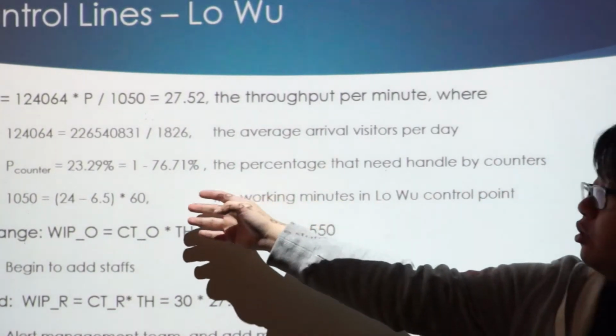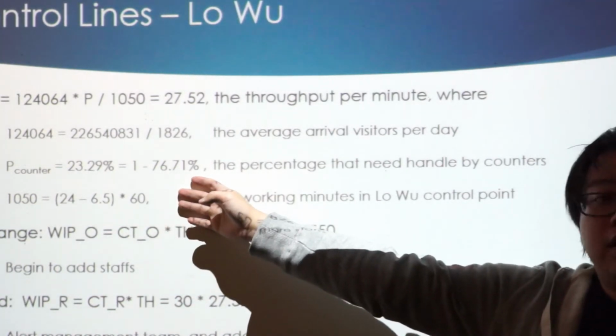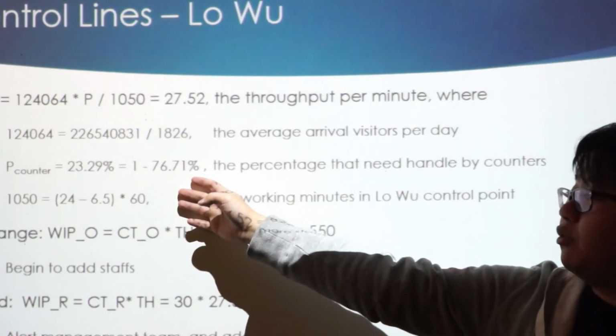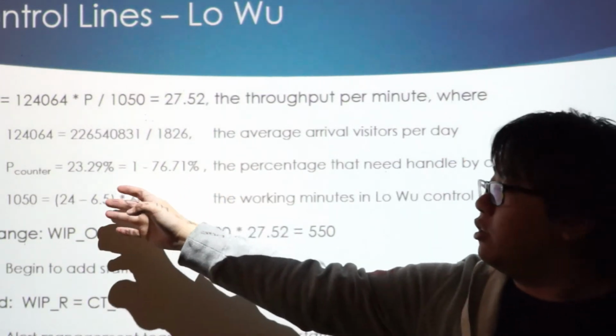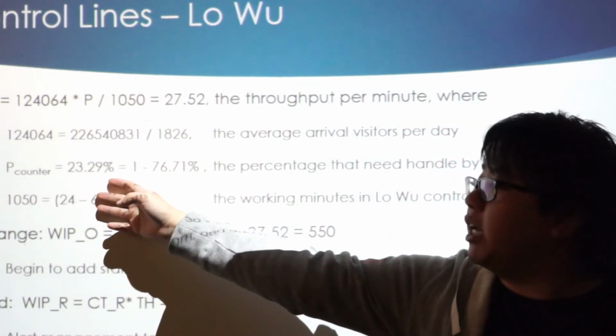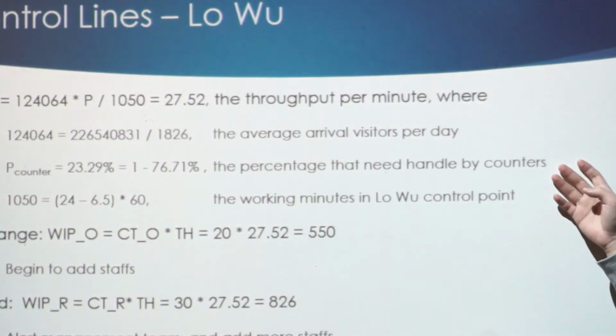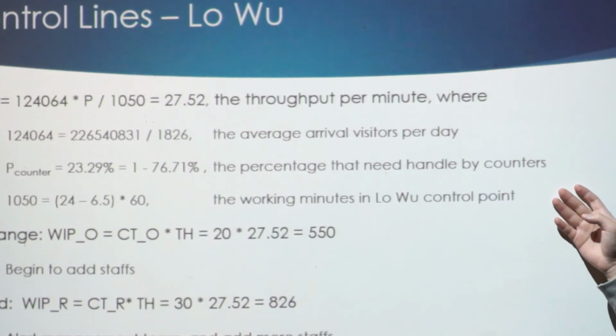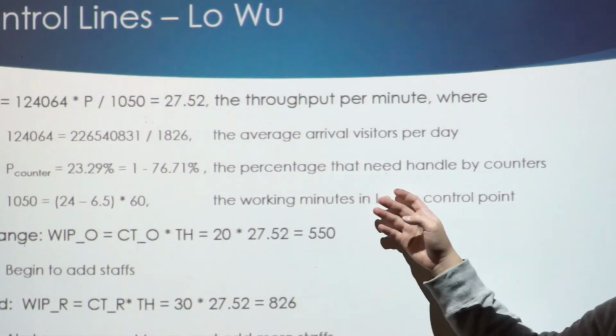We know around 77% of people could pass through by the e-channel, and around 23 to 24% need to be done by the counter. And we also use the working minutes in the control point in this calculation.